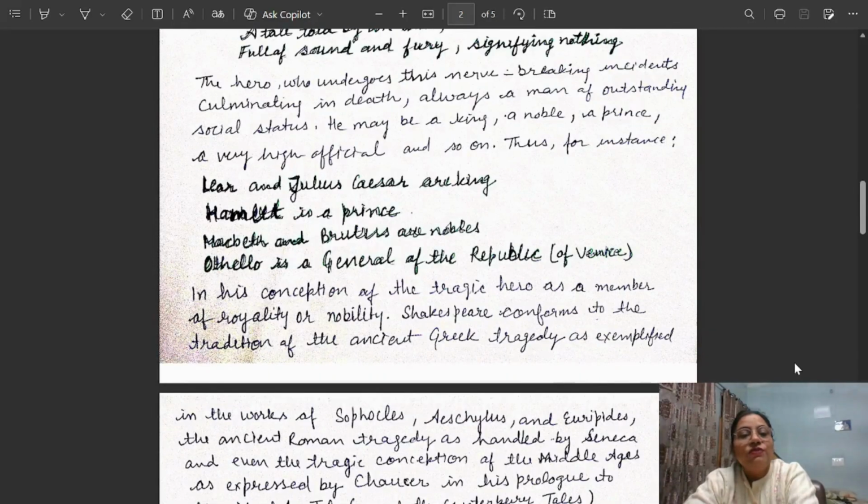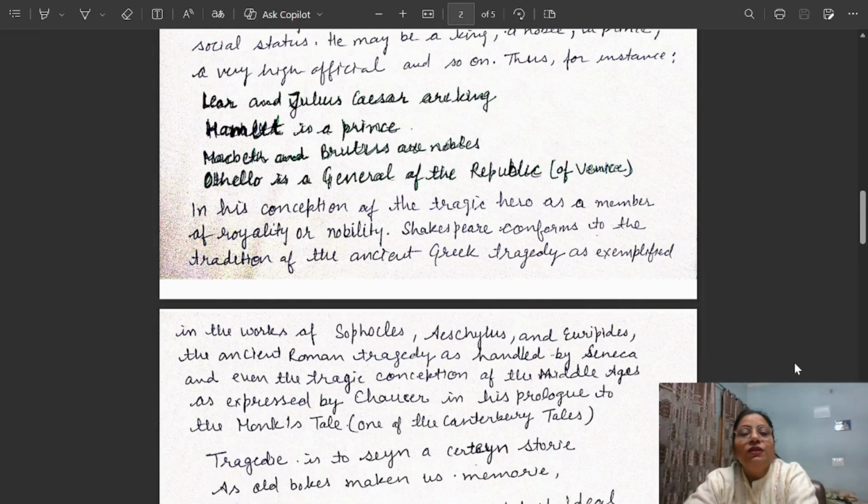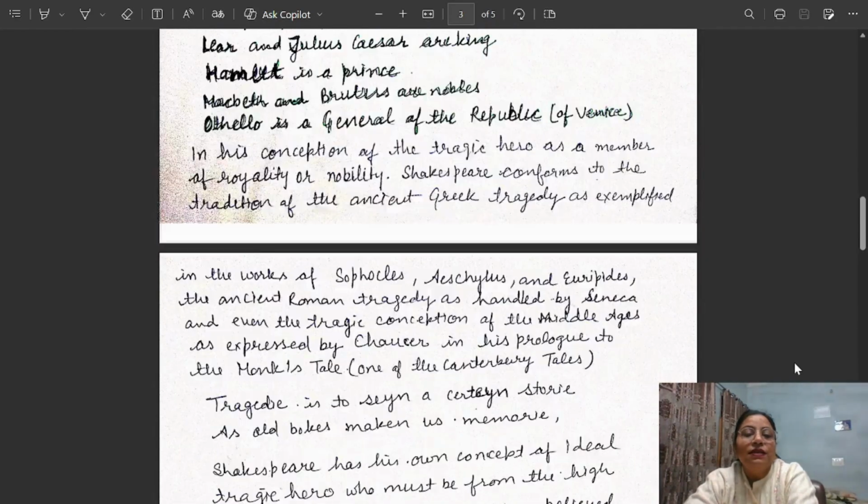So, in this way, we have seen that he has taken the main character from a high social status, in his conception of the tragic hero as a member of royalty and nobility. He has taken all the tragic heroes of his tragedies from the royal status or from the noble class.